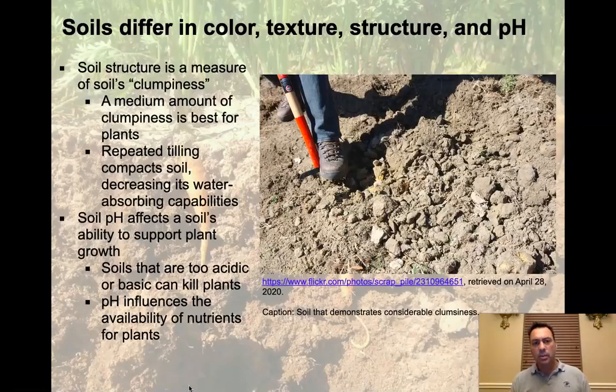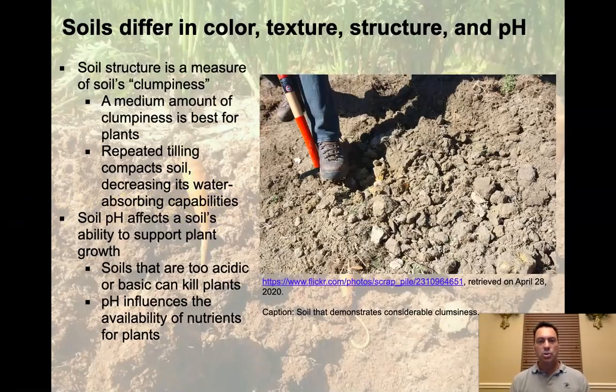All right, another thing we need to be concerned about is soil structure, which is a measure of the soil's clumpiness, which is to say how cohesive it is and how it holds together. A medium amount of clumpiness is best for plants. Repeated tilling, it turns out, compacts the soil. It's actually not good to constantly till the ground. It hardens, especially about 18 inches down, because you're running a tractor over it all the time. So you've got to be very careful. And of course, if you compact it, that decreases its water absorbing capabilities.